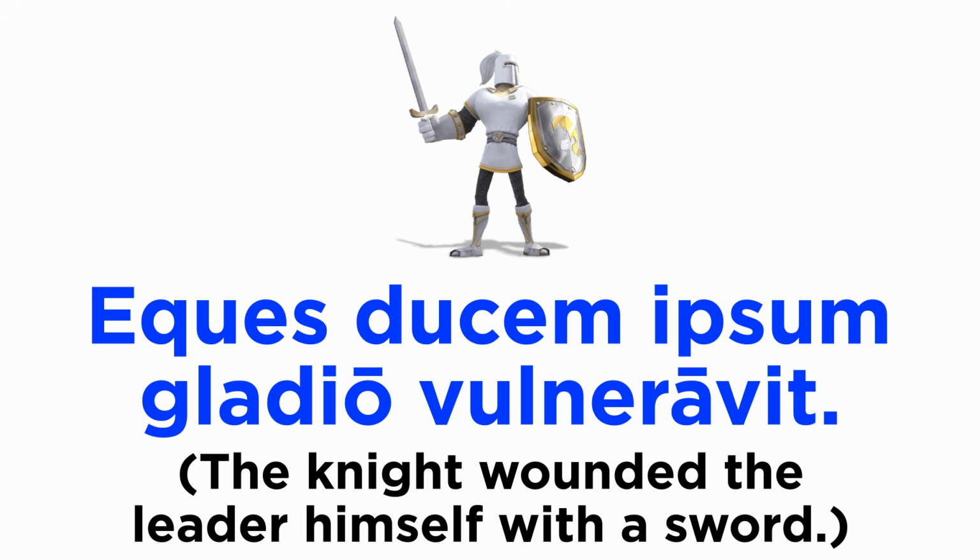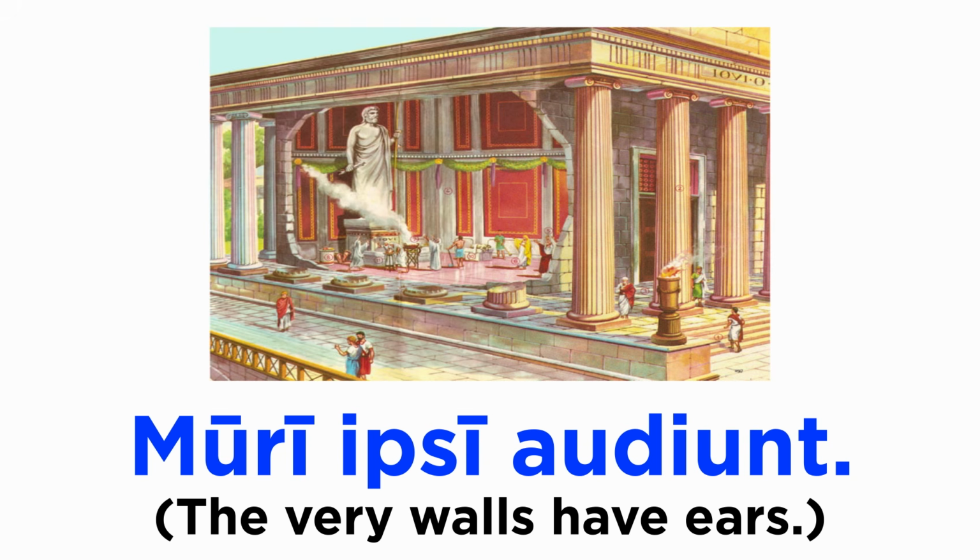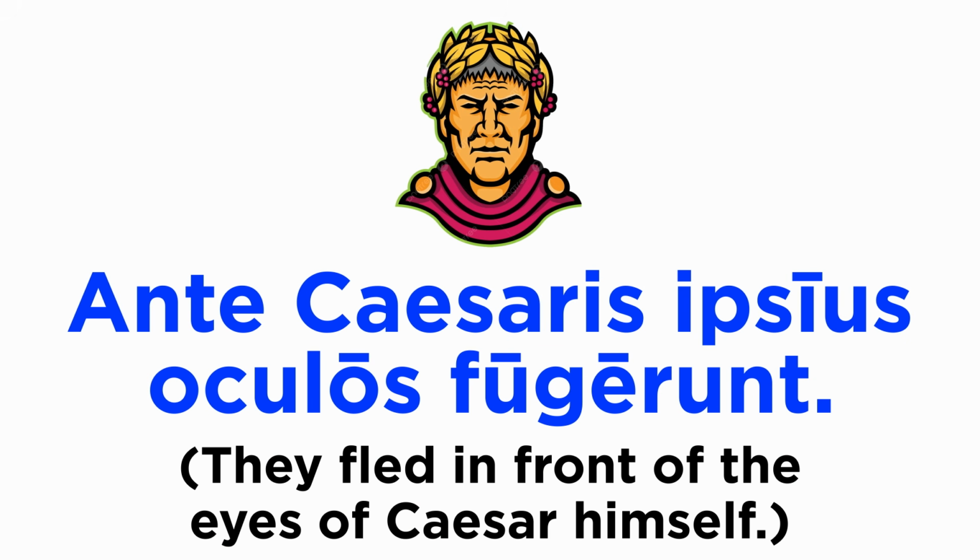Eques ducem ipsum gladio vulneravit. Here, however, ipsum is intensifying the direct object, ducem. Tibi ipsi eas litteras dabo. Here is one example in the dative case in agreement with tibi, an indirect object. Muri ipsi audiunt. Very powerful here, referring to the subject, muri. Ante Caesaris ipsius oculos fugerunt. Here is one example in genitive case in agreement with Caesaris.